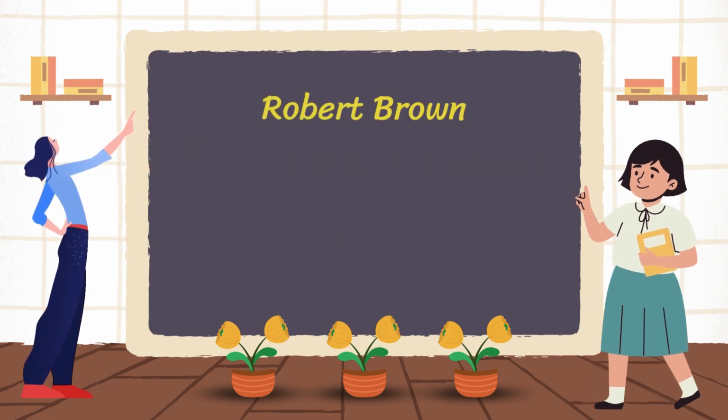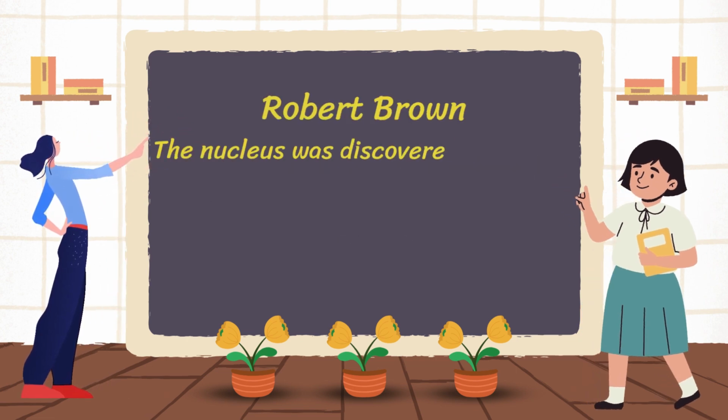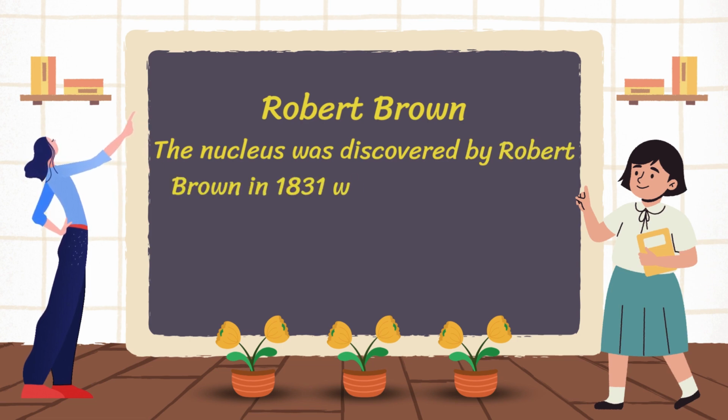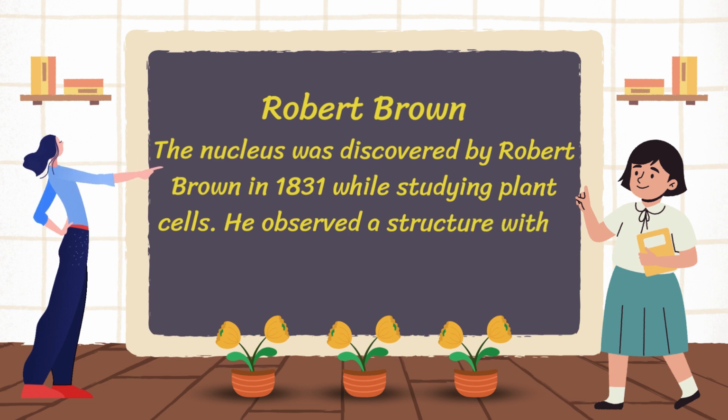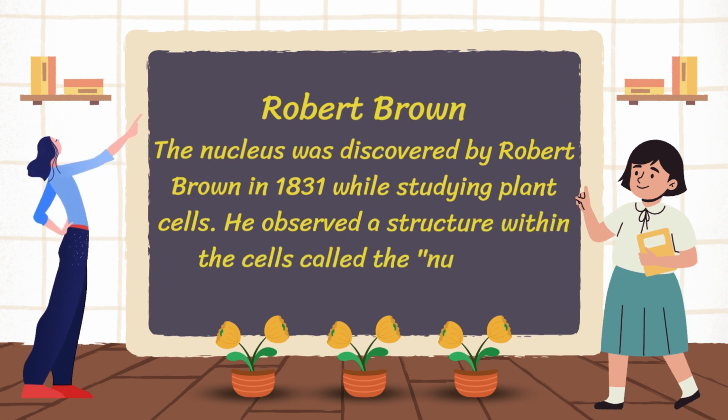Question 3 is, nucleus was discovered by? The answer is Robert Brown. The nucleus was discovered by Robert Brown in 1831 while studying plant cells. He observed a structure within the cells called the nucleus.